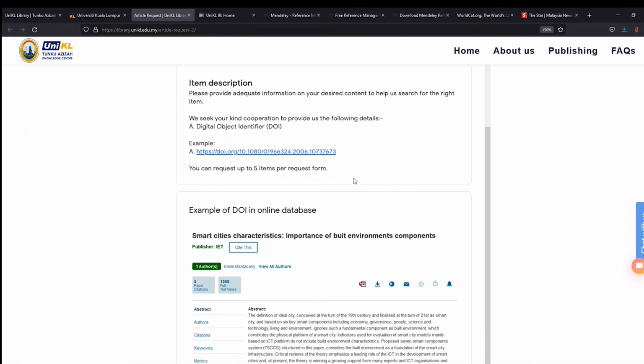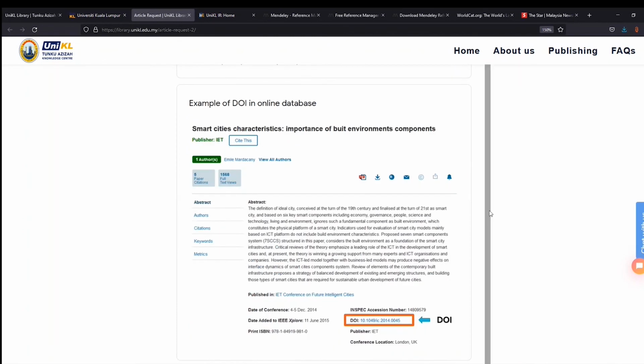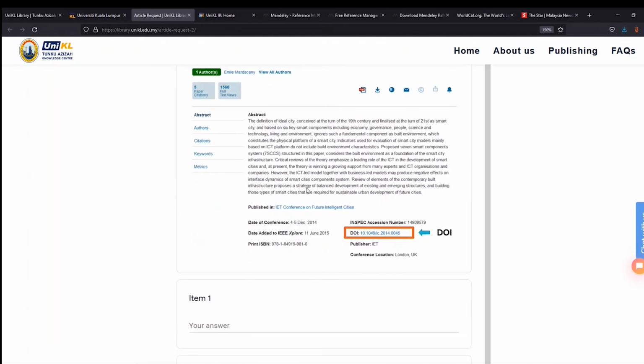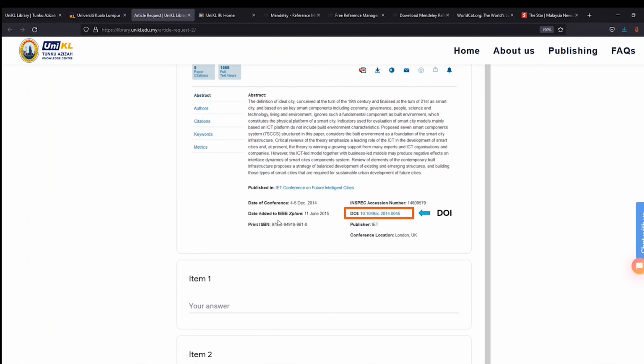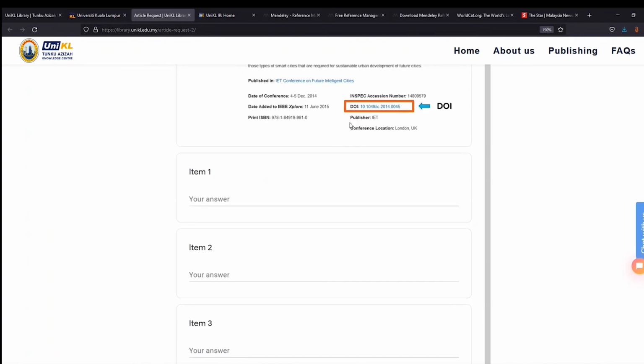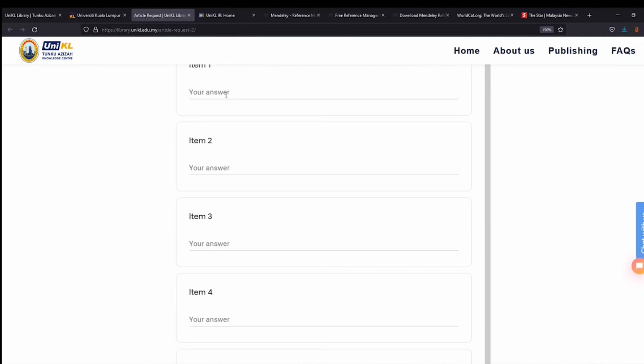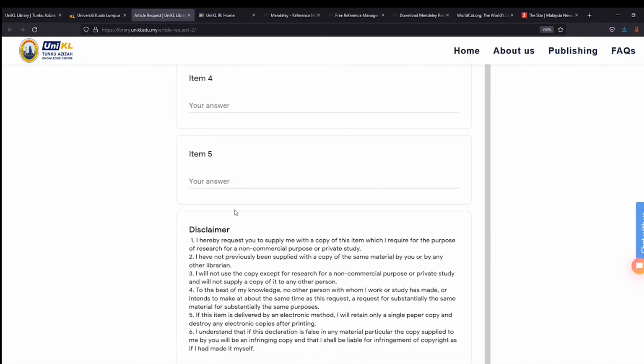So how do you find the DOI on the database? For example, this is IET. Then you can go to DOI. This normally starts with 10.1049 and then the unique number assigned to that particular article title. So you just copy the DOI and paste it here. You can request item 1, 2, 3, 4, and 5.